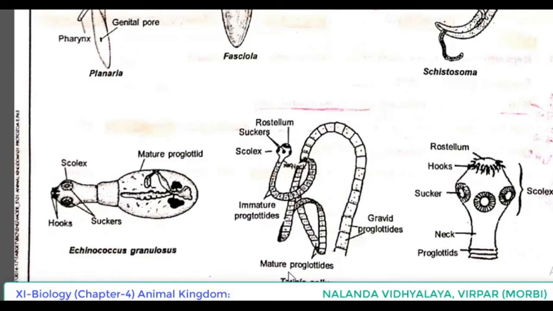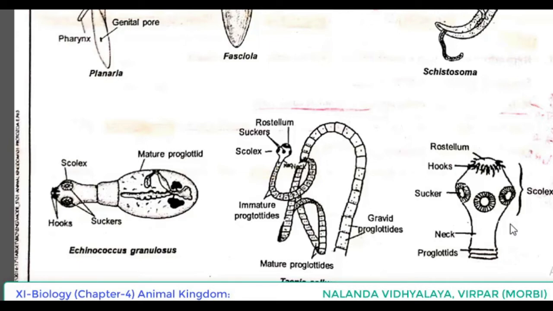Taenia solium, and in the case of that, its proglottid is shown enlarged. And there you can see hooks, suckers. As we discussed, for the endoparasites, they are needed for adhesion or attachment. So here we are completing the topic regarding phylum Platyhelminthes.